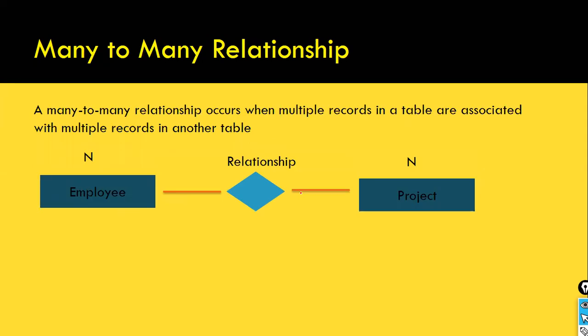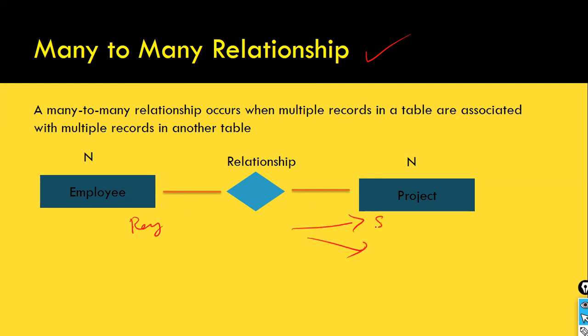And we have something else called many-to-many relationship. In most Power BI interviews, they ask this question: many-to-many relationship. What is many-to-many relationship? The many-to-many relationship occurs when multiple records in a table are associated with multiple records in another table. A single employee, Raj, can work on more than one project.